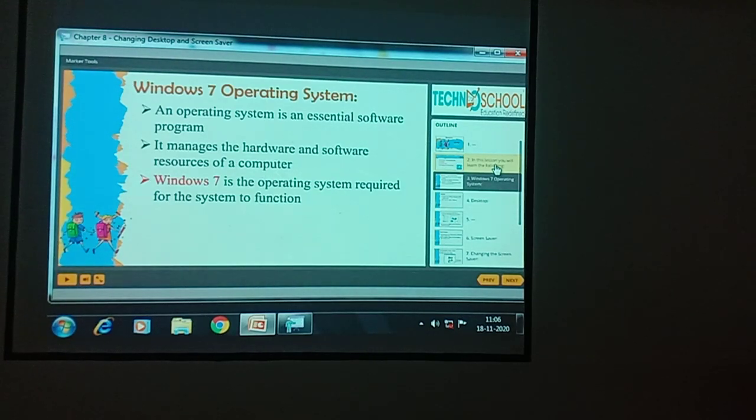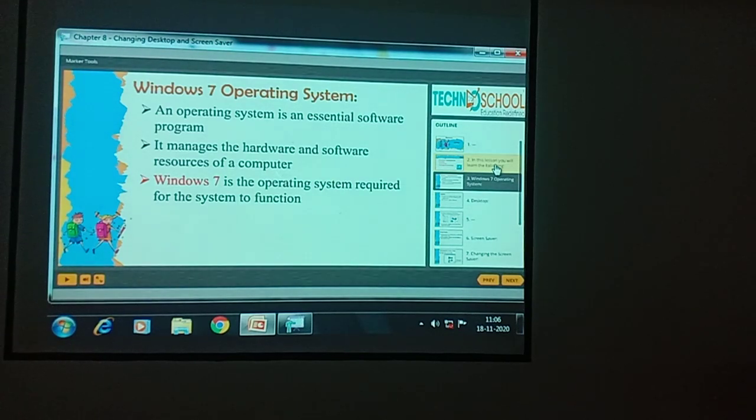Operating system is an essential software program. It is a software program, children. When you go to the higher classes, you will learn about operating systems in a detailed manner.